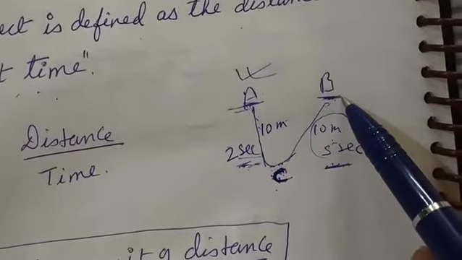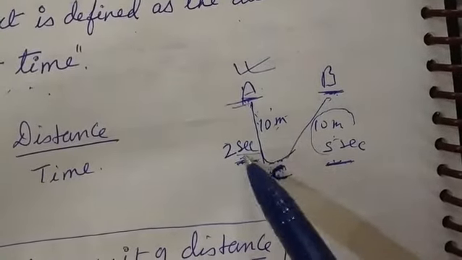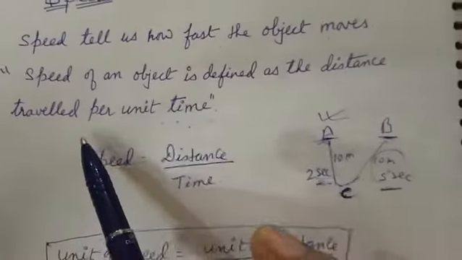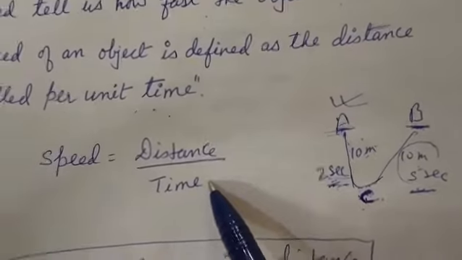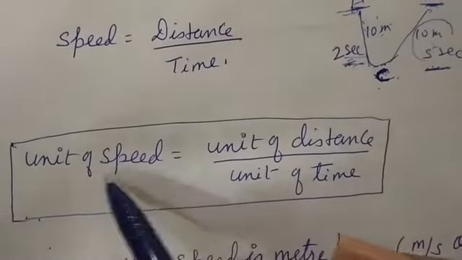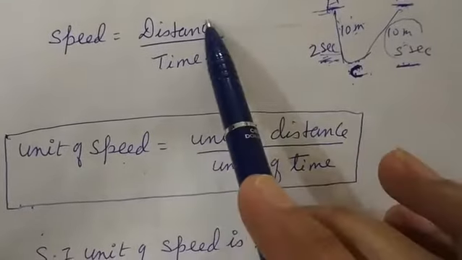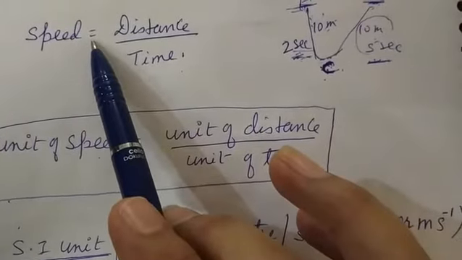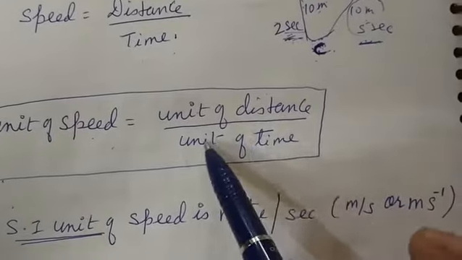So how can we find out the speed? Distance divided by time will give us the speed. So speed tells us how fast the object moves, and speed of an object is defined as distance traveled per unit time. Distance upon time. Okay. Now what is the unit of speed? So unit of speed we can find out if you know the unit of distance and the unit of time. So formula of speed is distance upon time. So you have to substitute the unit of distance upon unit of time.